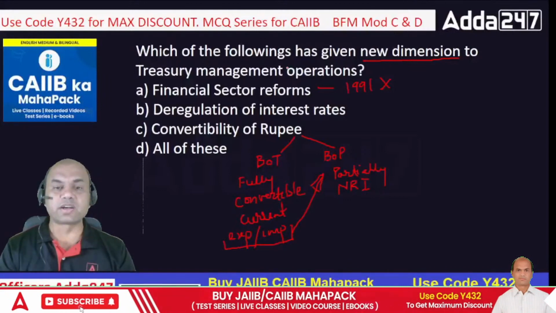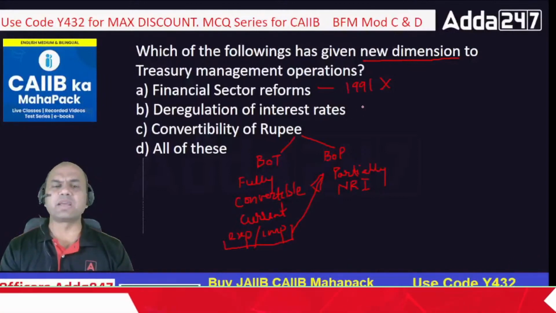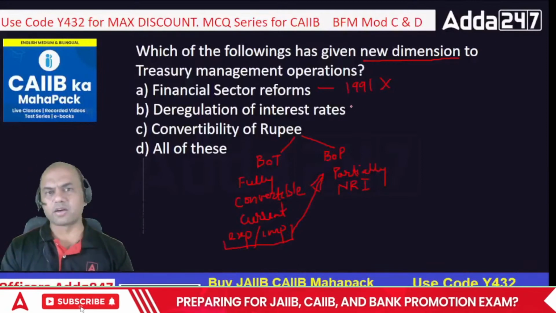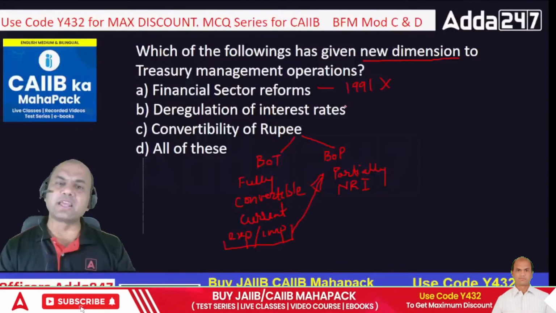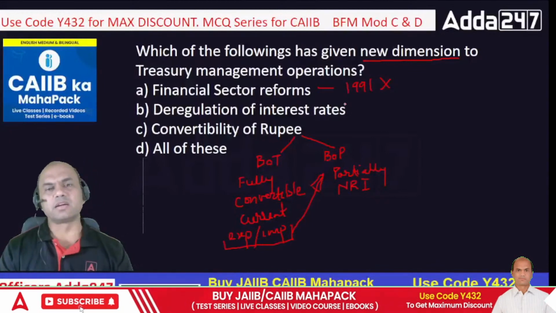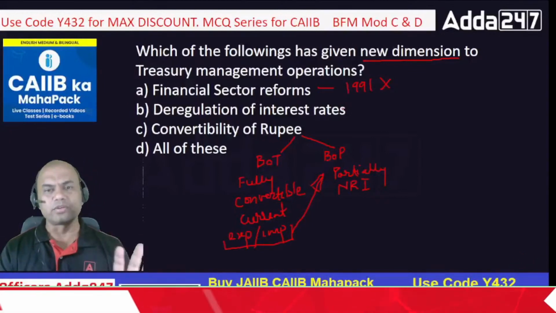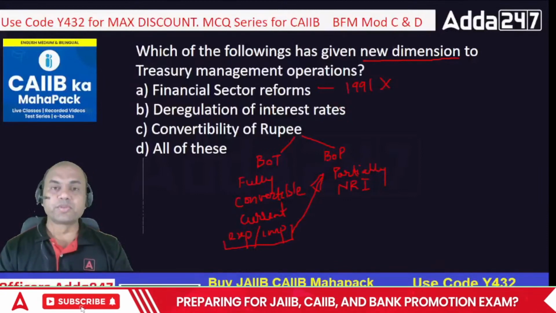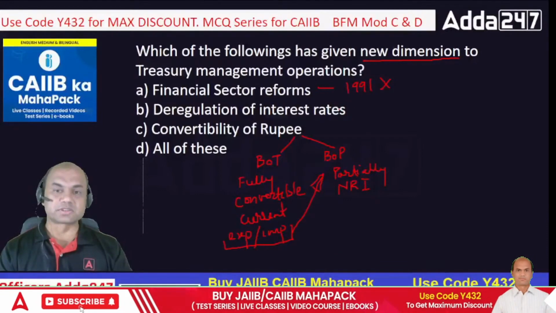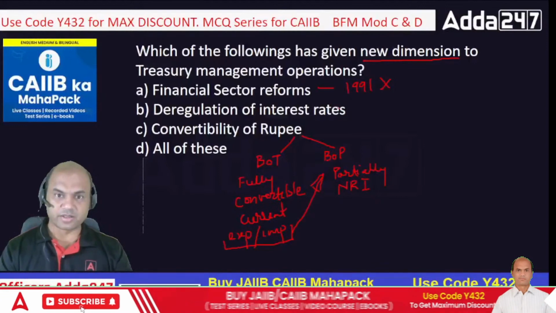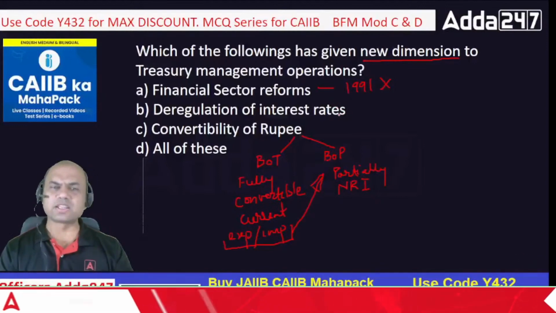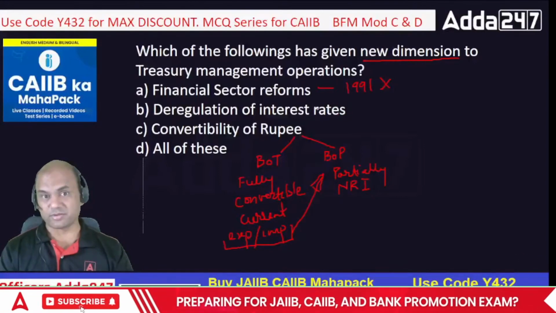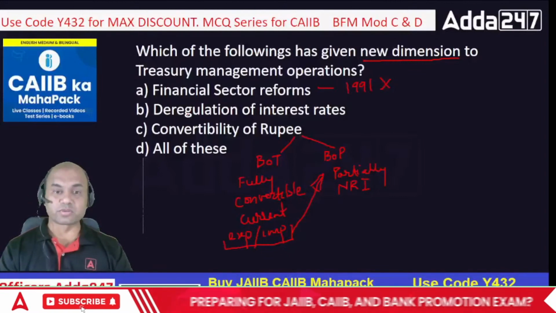So, deregulation of interest rate. Deregulation means what? RBI is not controlling any interest rate now for the banks. In the sense, it is not controlling any FD rate, any loan rate, anything. It says you manage your own thing. Number one, you check your profits. And number two, you shouldn't harm the customers. That's also a point, isn't it? So it only looks at the governance part, not the governing part. Okay. So B is also true.